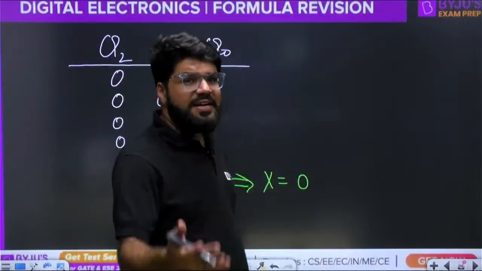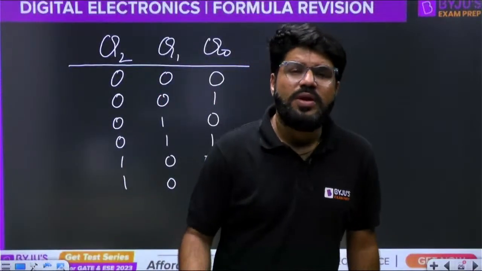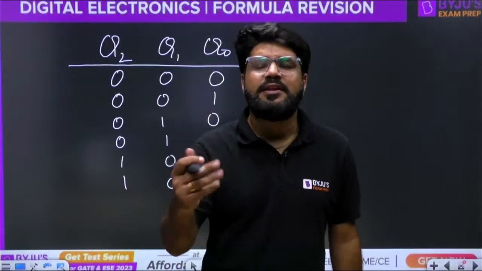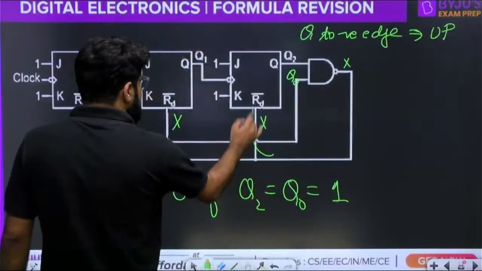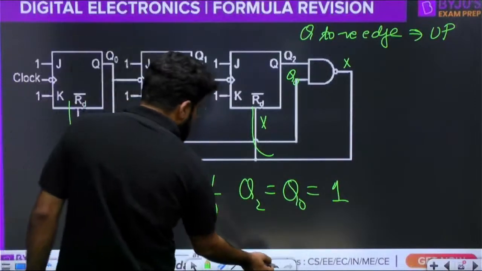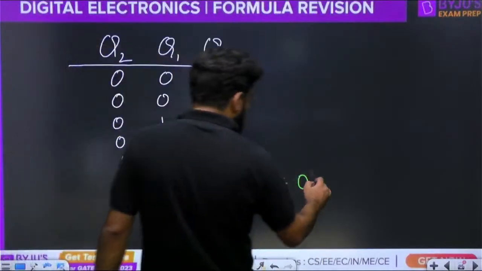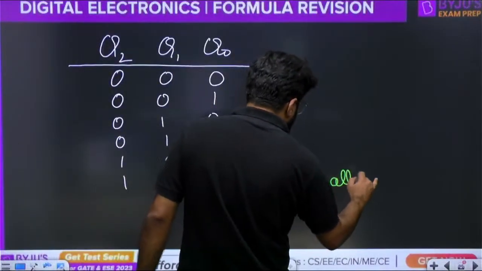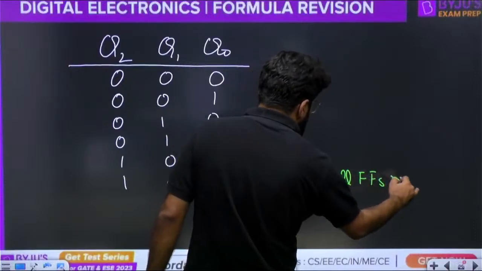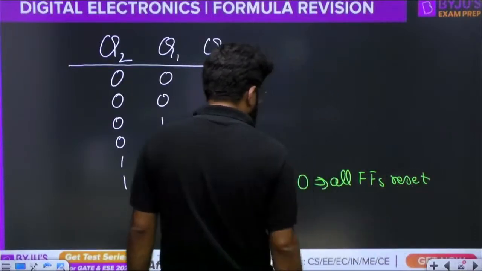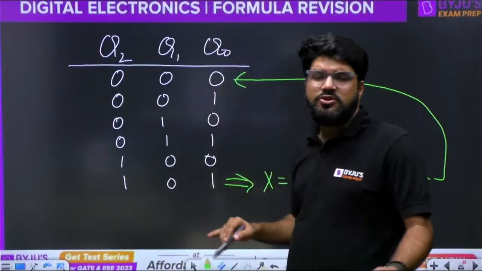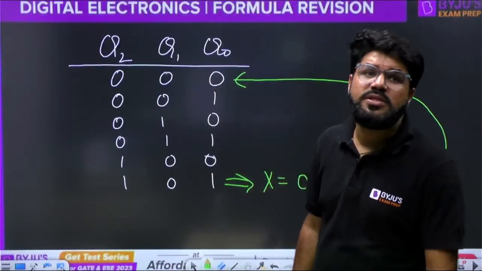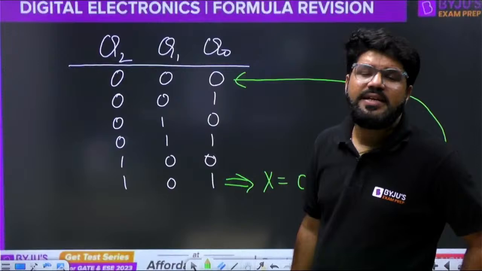And since you have an active low reset pin, as soon as you receive low, it is going to reset the flip-flop. Reset means 0, right? Which flip-flop is it going to reset? Sir, it is connected to all three. So it is going to reset all three flip-flops. And then what is the next state? If all flip-flops reset, all are 0, 0, 0, so the next state is 0, 0, 0.